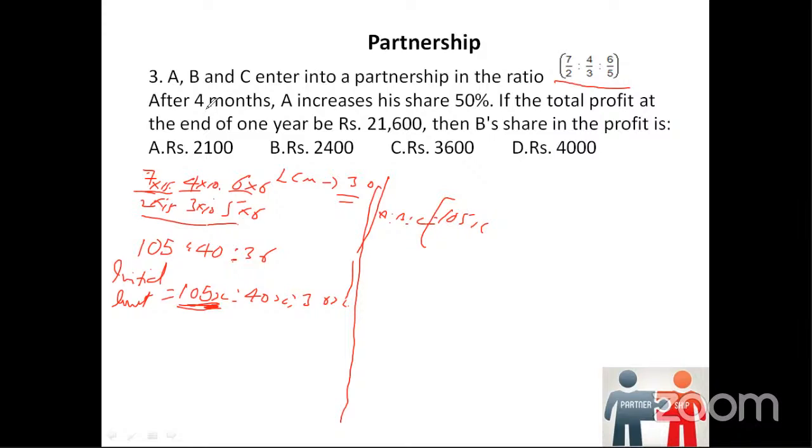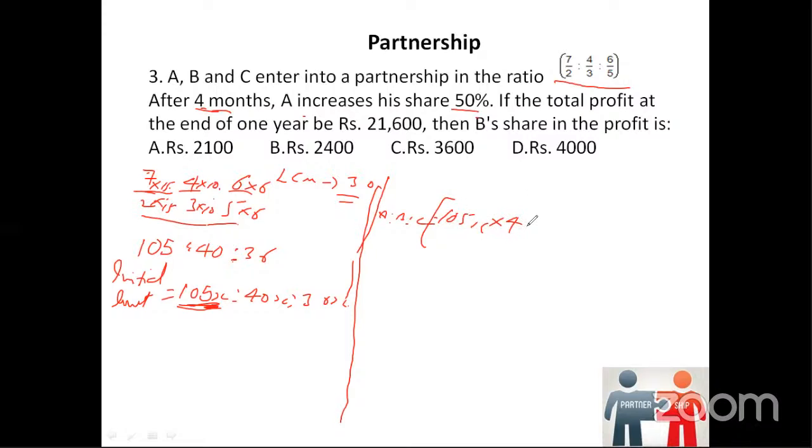It says after 4 months A increases his share, which means till 4 months his share was 105x. So I'm going to write 105x into 4, because until 4 months it was fine. Only after 4 months A increased his share. By how much? 50%.